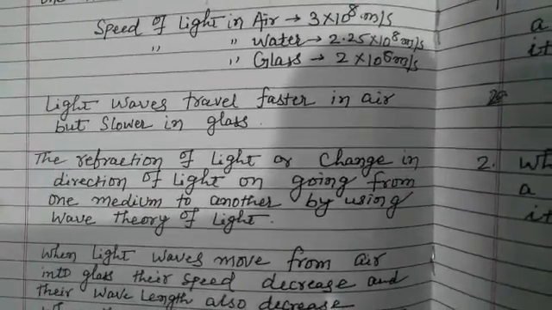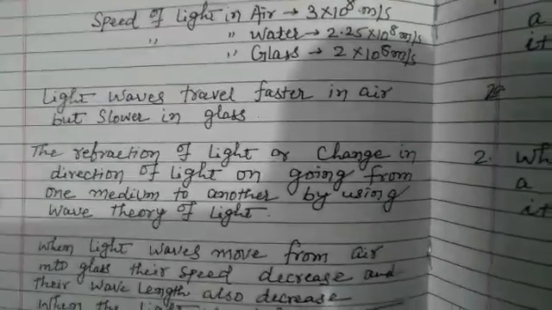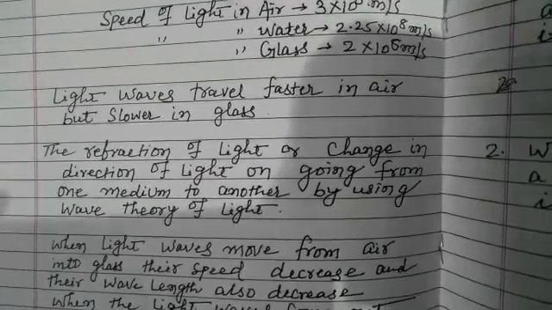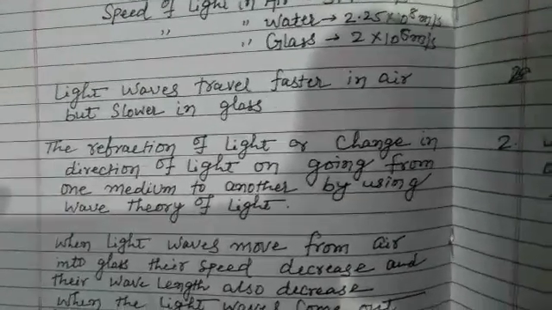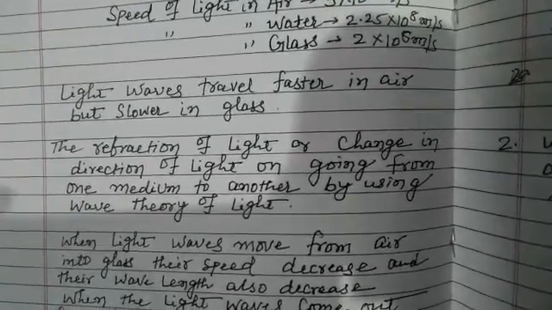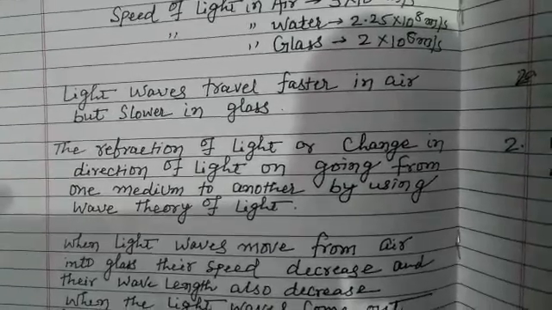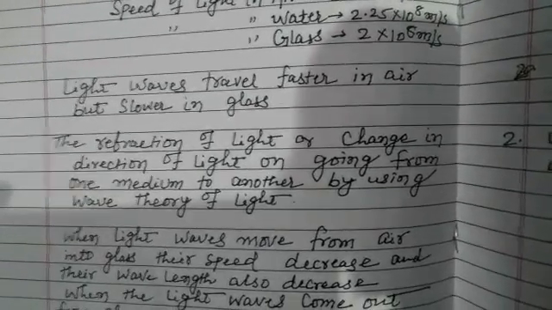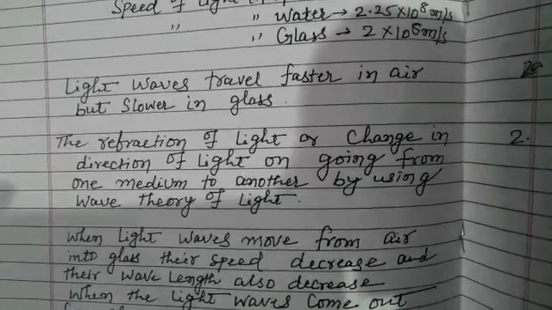Refraction of light is the change in direction of light on going from one medium to another, explained by the wave theory of light. When the light waves move from air into glass, their speed decreases and their wavelength also decreases.